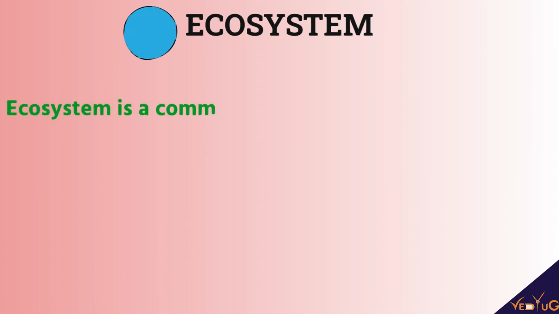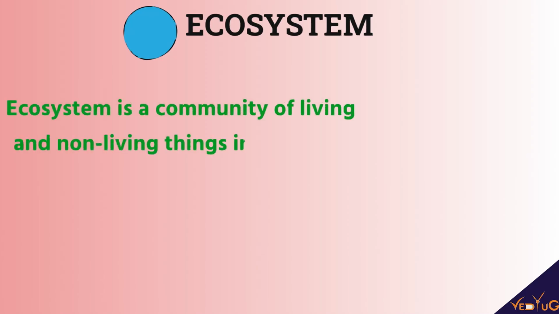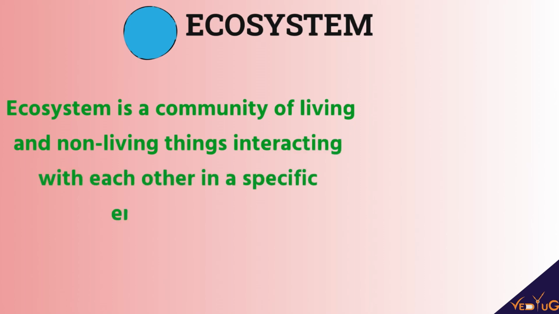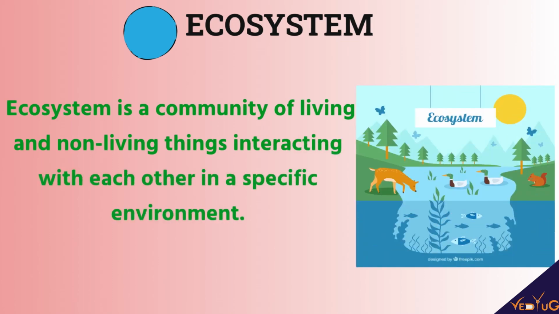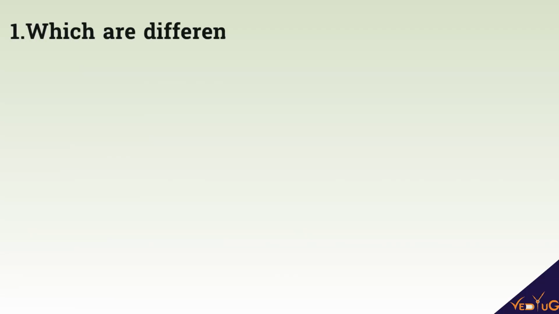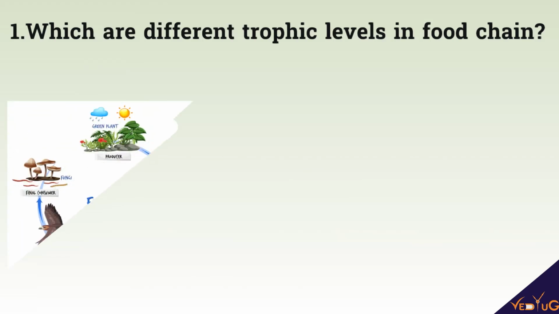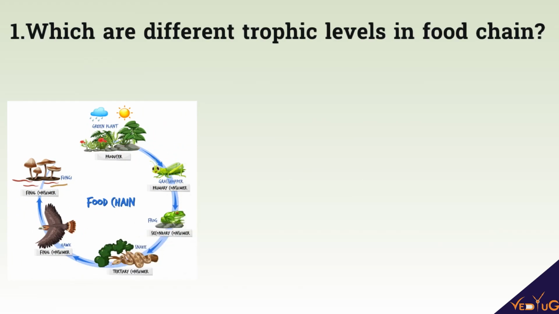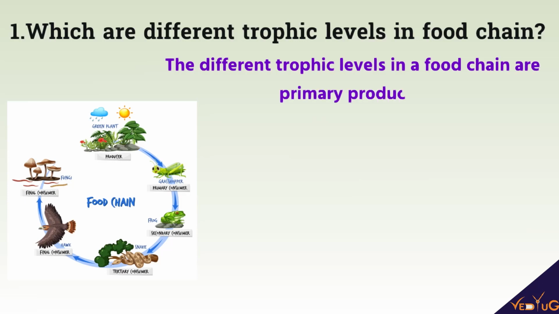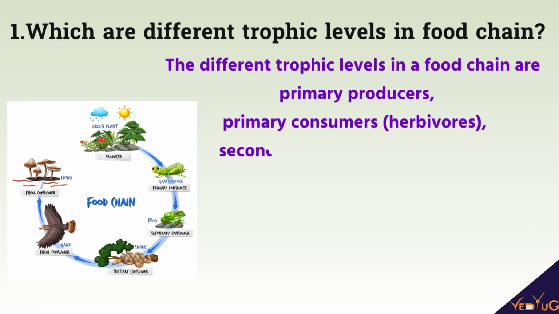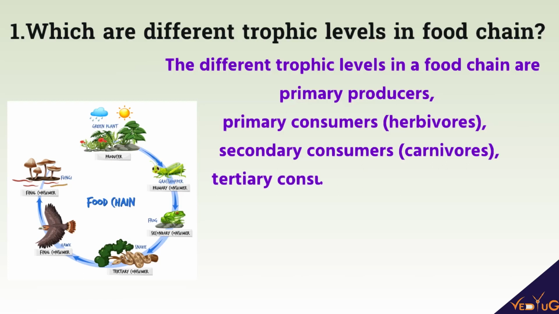So ecosystem is a community of living and non-living things interacting with each other in a specific environment. But which are different trophic levels in food chain? आपने फूड चेन भी सुनी होगी कि सबसे ऊपर कुछ एनिमल्स बैठते हैं और लास्ट में, पिरामिड के लास्ट में कुछ और एनिमल्स रहते हैं. सो लेट्स लर्न अबाउट इट. सो द डिफरेंट ट्रॉफिक लेवल्स इन अ फूड चेन आर प्राइमरी कंज्यूमर्स विच आर बेसिकली herbivores, then secondary consumers which are carnivores, and tertiary consumers which are top carnivores.